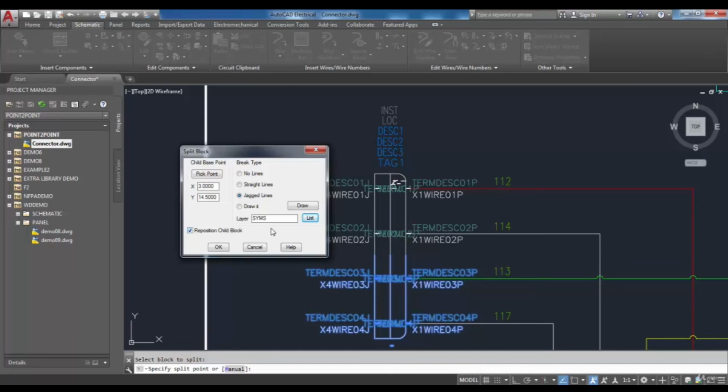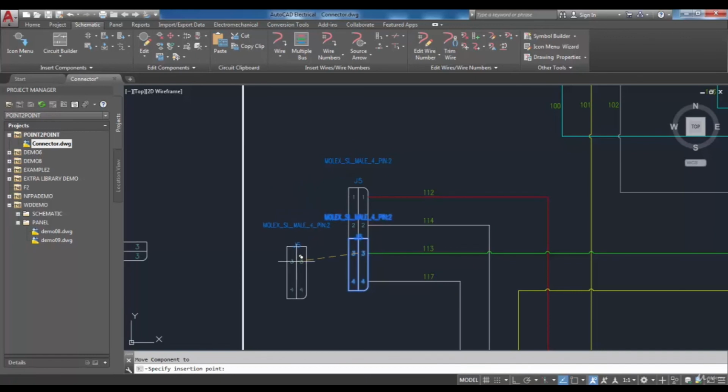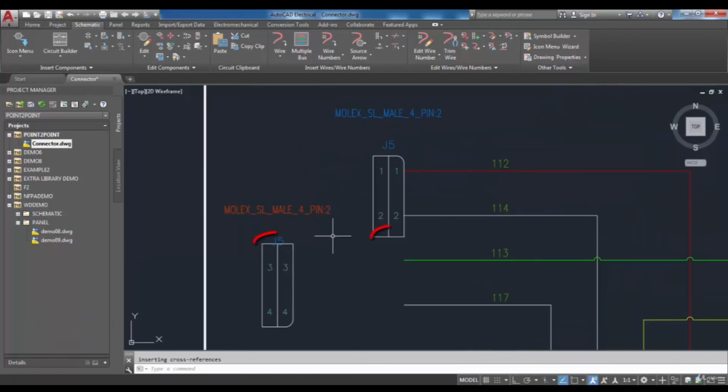Finally, based on your requirement, you can choose each type of break line. I'm going to choose the straight lines and see the results, so I choose OK. In the next step, you have to place the remain part of your connector. And finally, the applied straight line can be seen in this part.